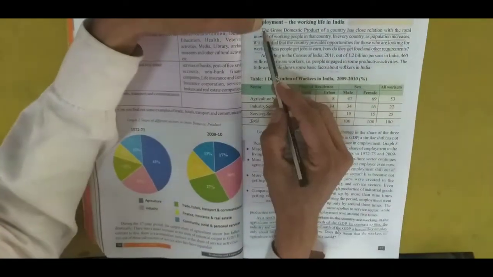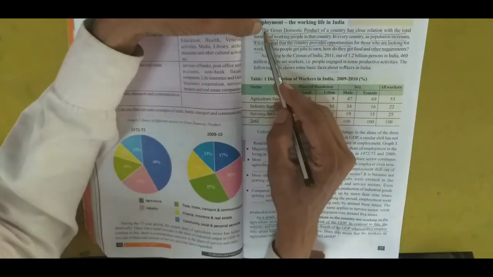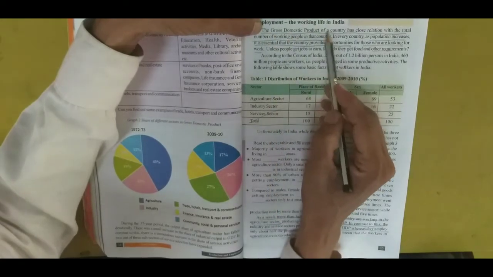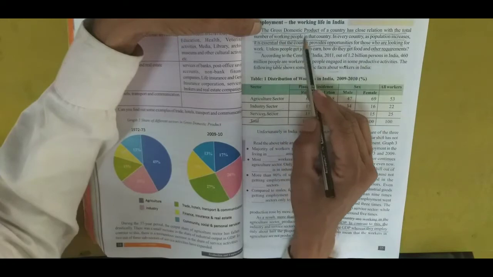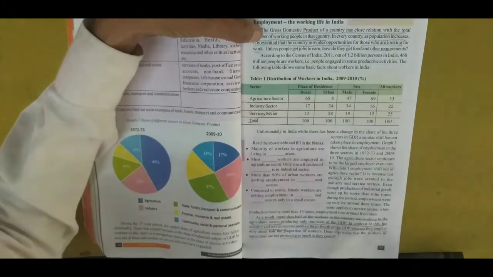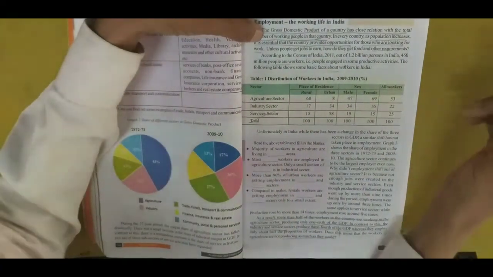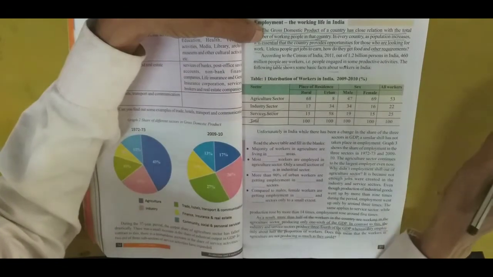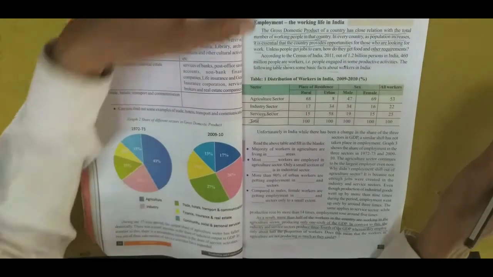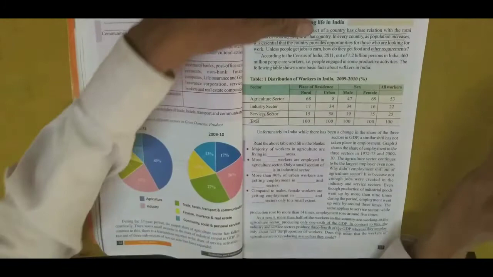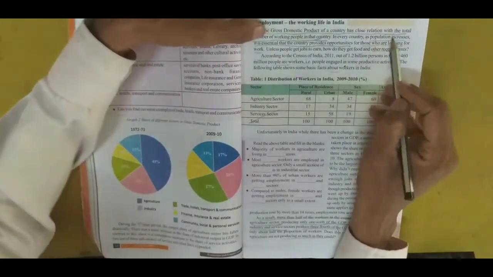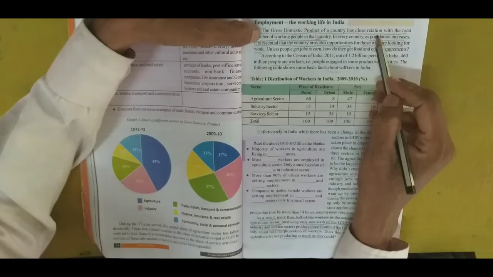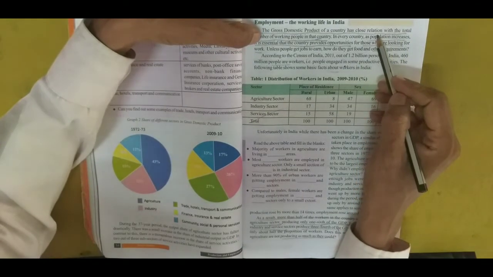The gross domestic product of a country has a close relation with the total number of working people in that country. So GDP depends on the total number of people working in the country. As population increases, demand also increases.